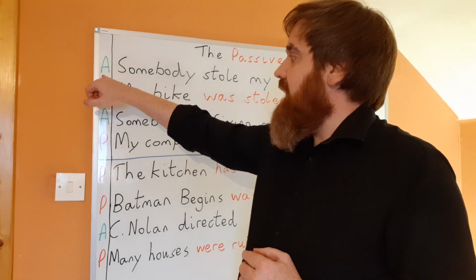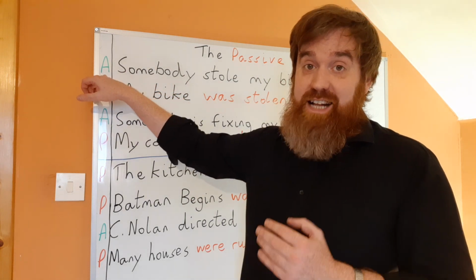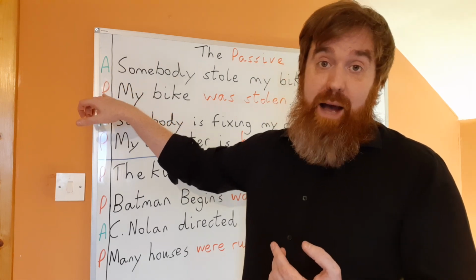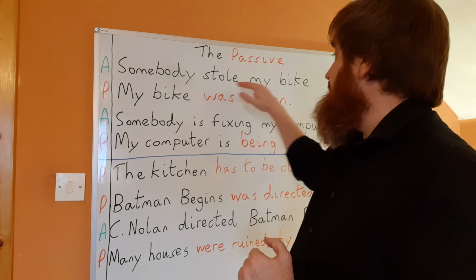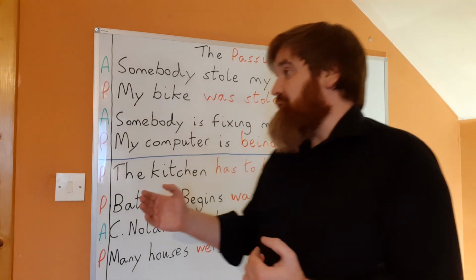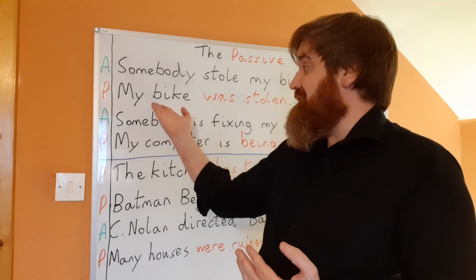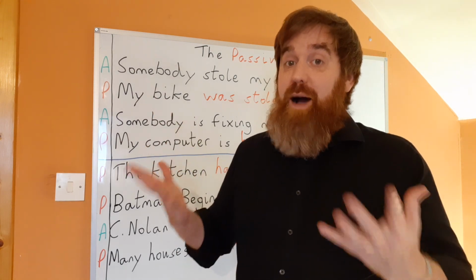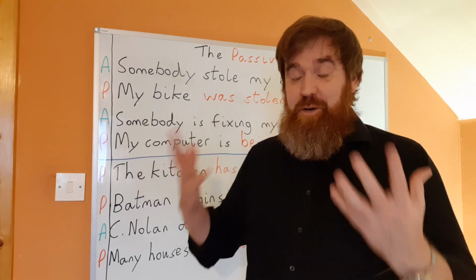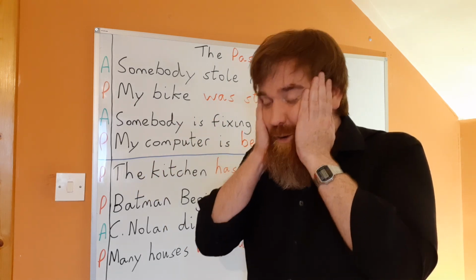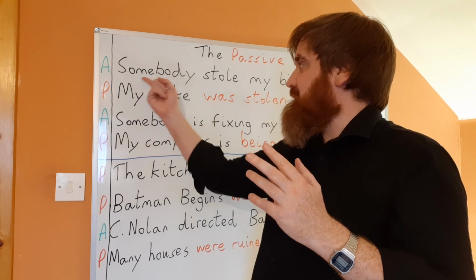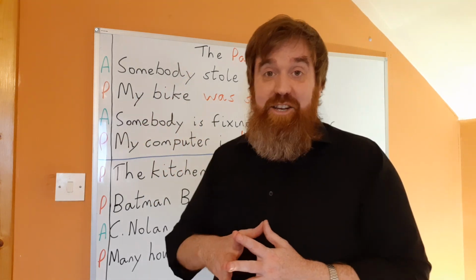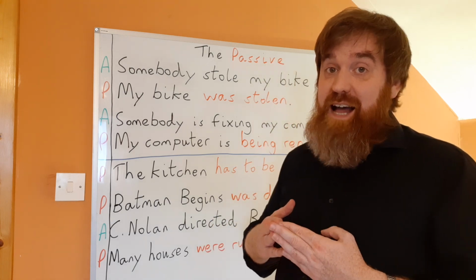So I've put A here for active. That's a normal sentence that we use usually. And then P for the passive. So somebody stole my bike. My bike was stolen. This would be the correct thing to say because your focus is your bike. Your focus is you're like, oh my God, my bike was stolen. But if you say somebody stole my bike, it's strange to say. Let's take a look at the next example of the active and the passive.